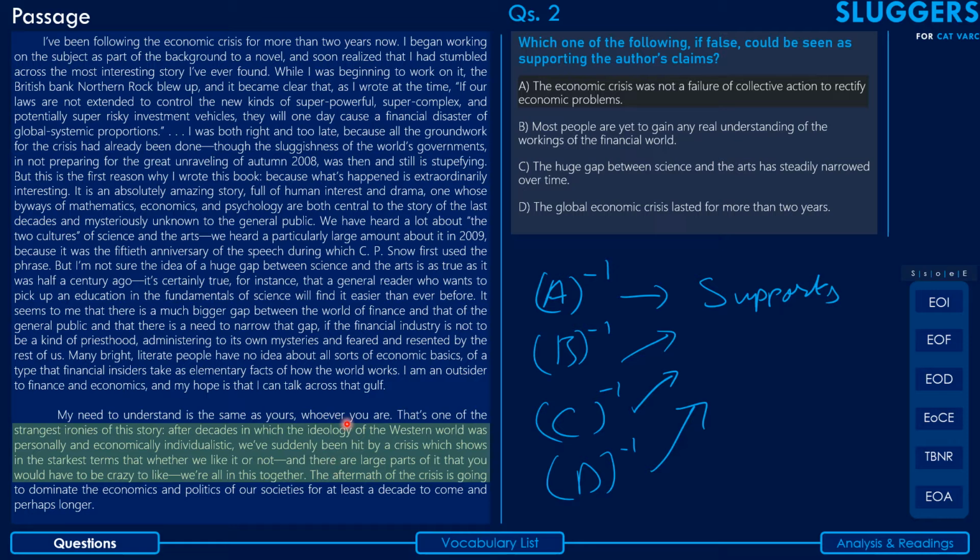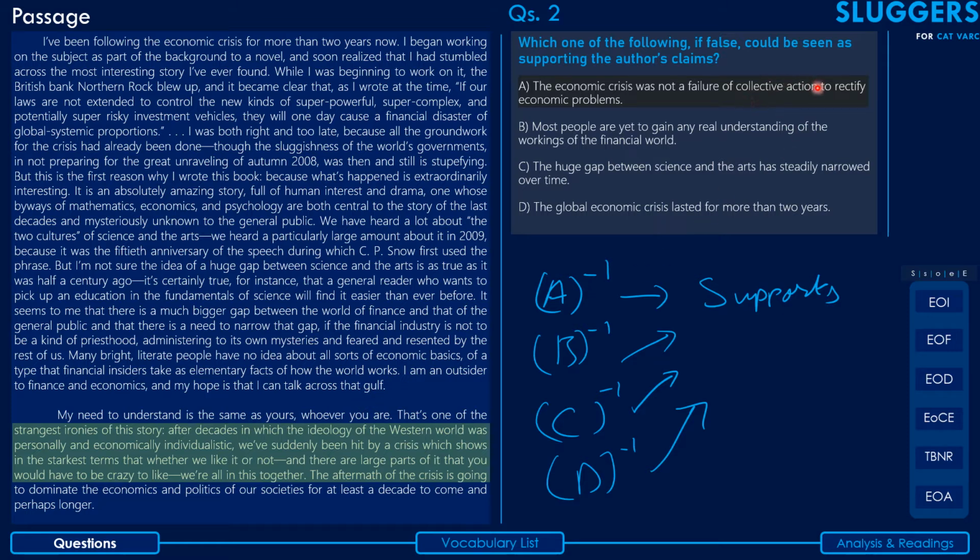Now, this is not something that he directly points out, but it is definitely implied here, because he also provides that as the reason. He says that the aftermath of the crisis is going to dominate the economics and politics of our societies for at least a decade to come, and perhaps longer, and hence there is a need for me as well as you, the reader, to understand the financial and economic workings of the world, right?